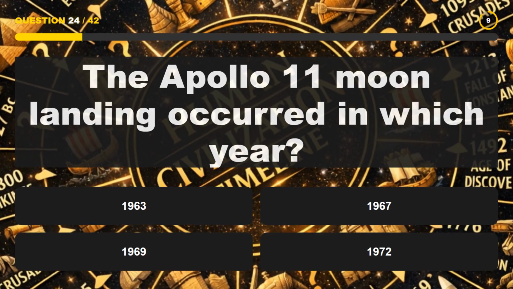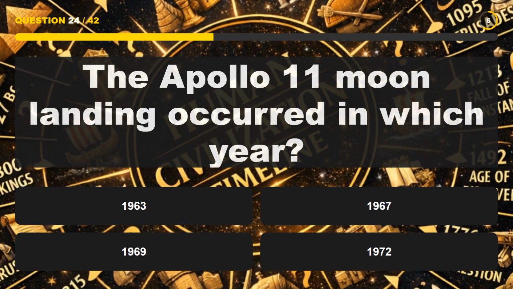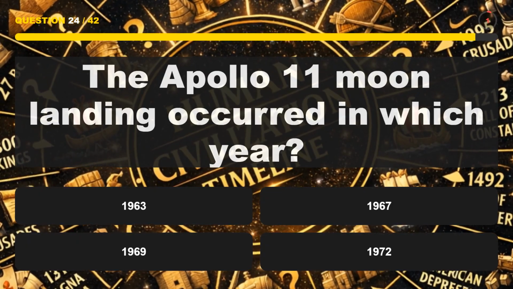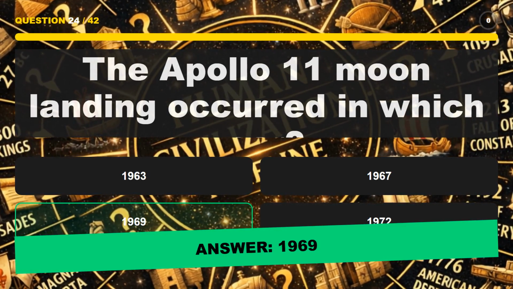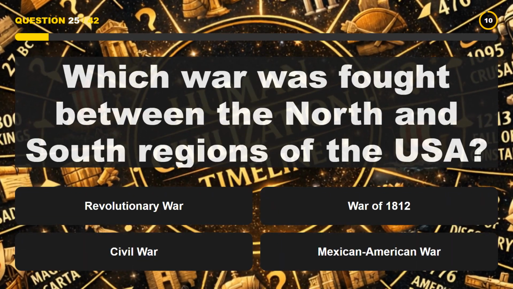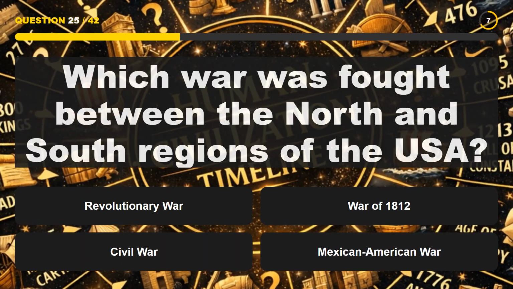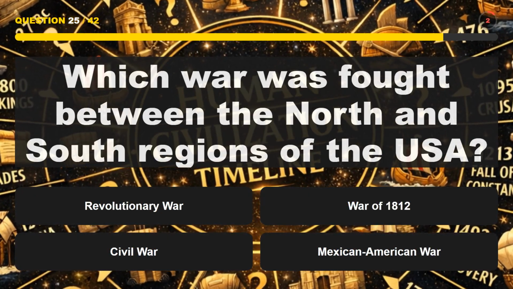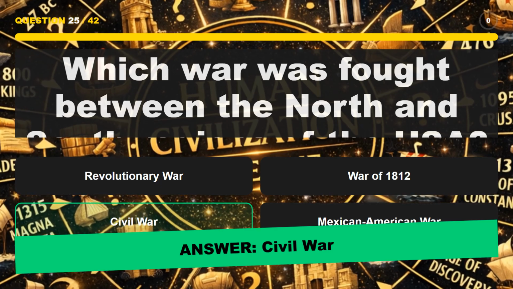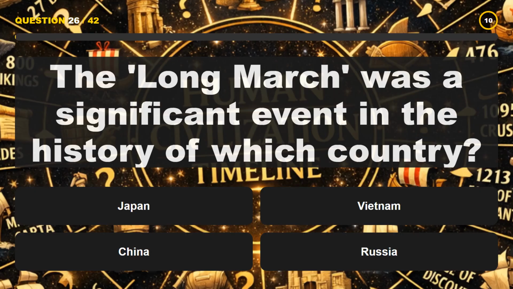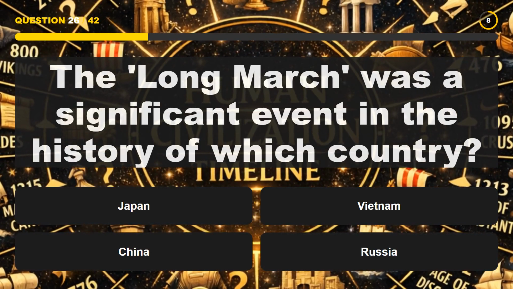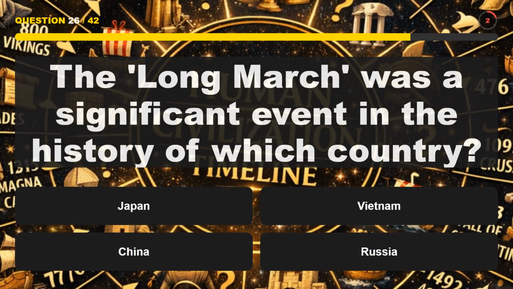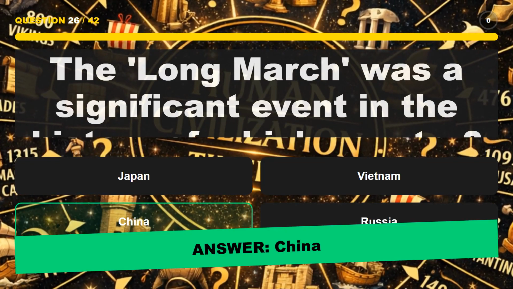The Apollo 11 moon landing occurred in which year? 1969. Which war was fought between the North and South regions of the USA? Civil War. The Long March was a significant event in the history of which country? China.